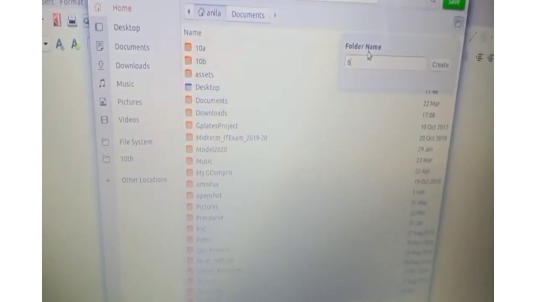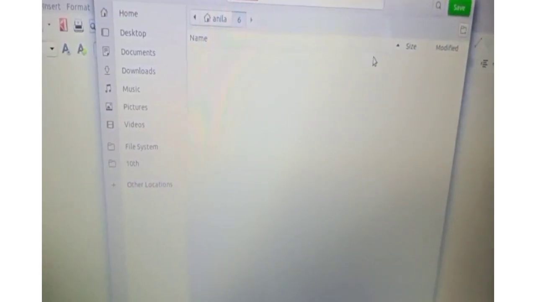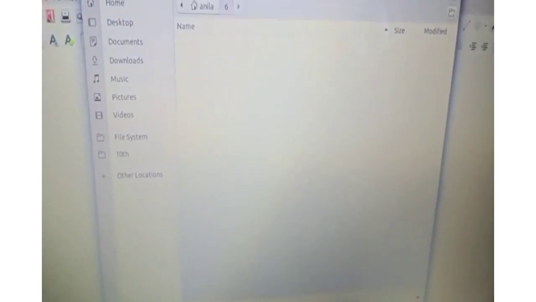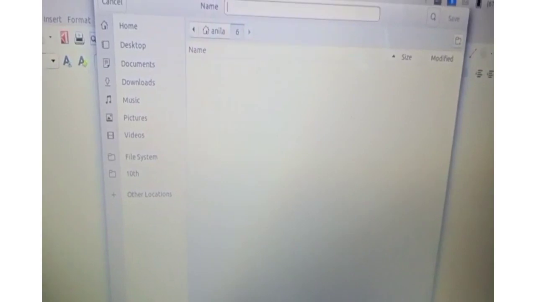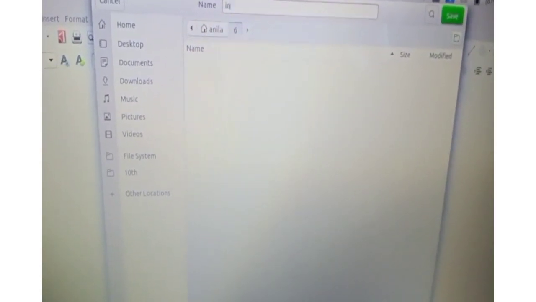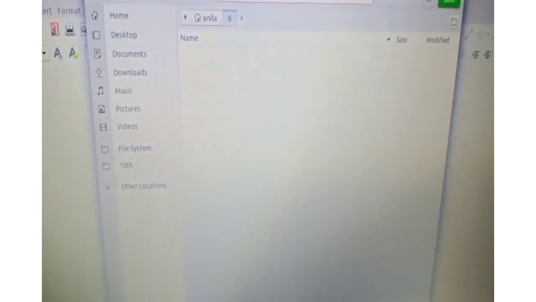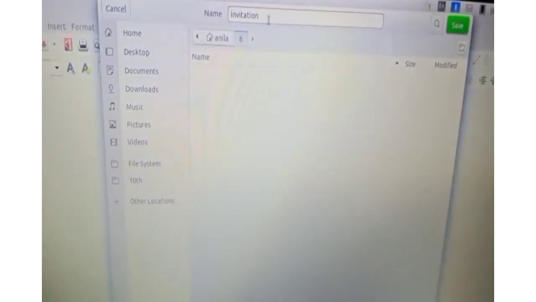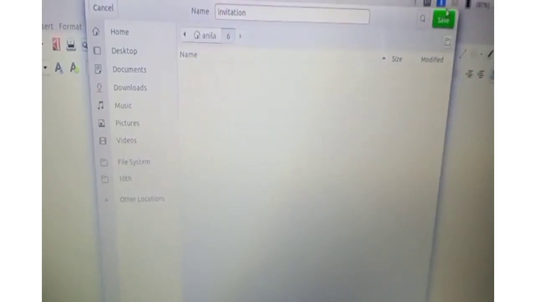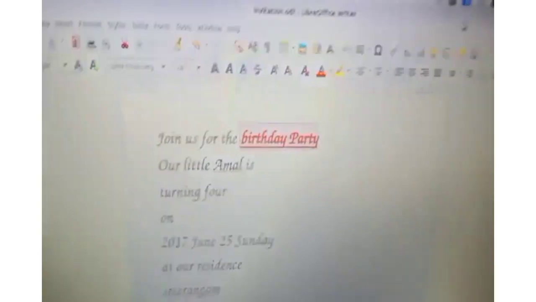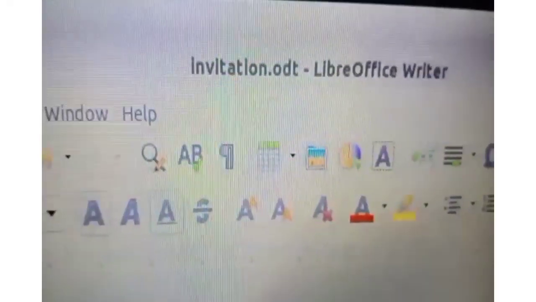Class 6, and you can give the name in the name box. Then click on the Save button. Now your invitation card is saved with the name invitation.odt in LibreOffice Writer.